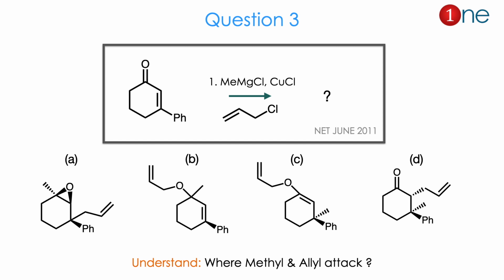So basically the question is about where the methyl attacks, whether in the one position, second position or third position, or where the allyl is attached, one position, second position or third position. There are many possibilities. Here 4 are given. So from the question to the product, the real question is where the methyl and allyl attack there. The answer is D. Let us see how.